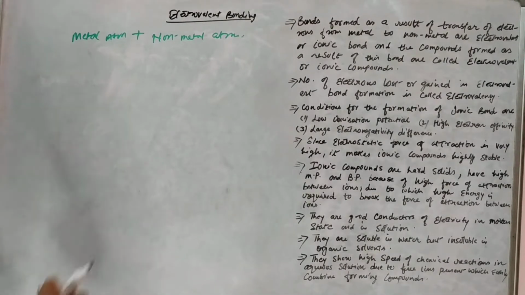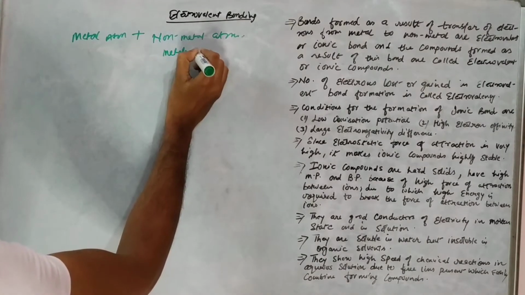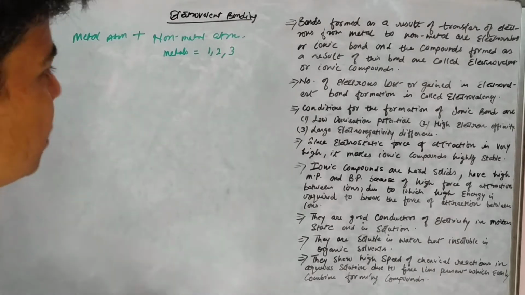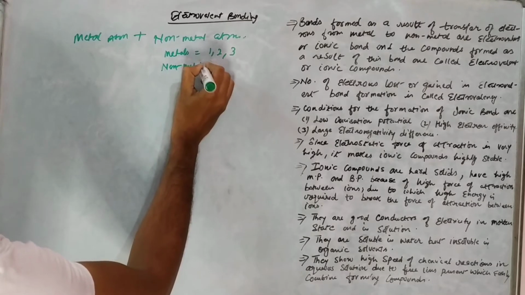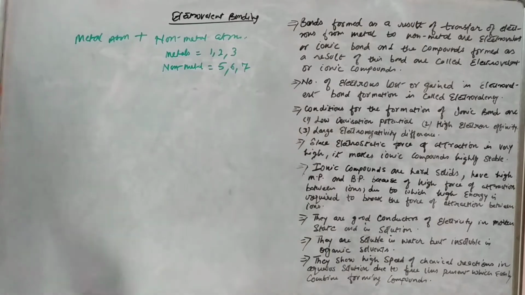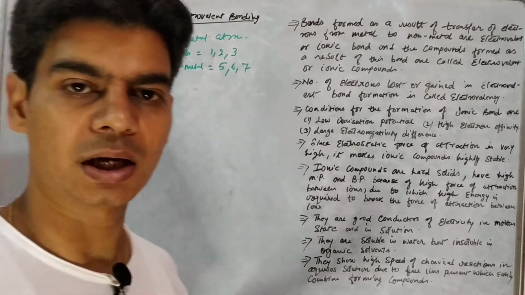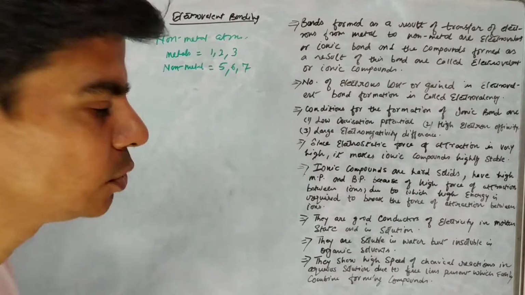So we know that metals are those that have 1, 2 or 3 electrons in their outermost shell. And non-metals are those that have 5, 6 or 7 electrons in their outermost shell. And carbon is the only exceptional non-metal that has 4 electrons in its outermost shell.